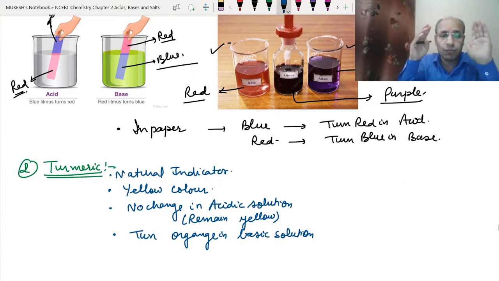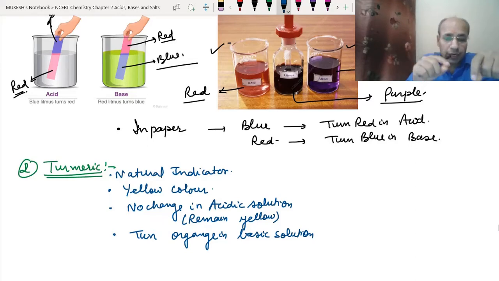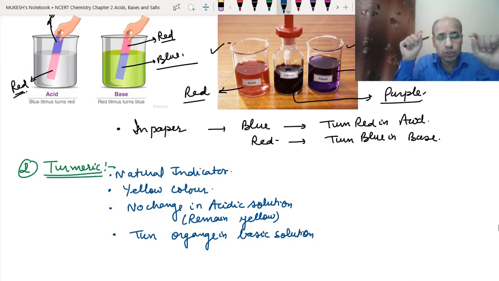You must have washing soda, any brand of washing soda powder. Just dissolve it into water in a transparent glass, thoroughly, and then put a spoon of turmeric into this solution. You will see it will immediately turn orange.